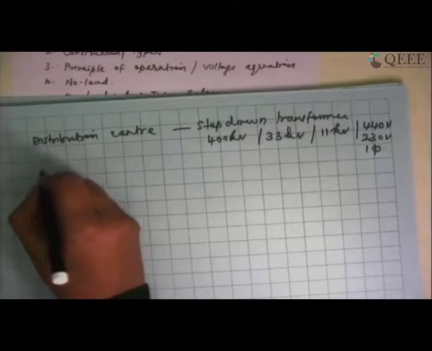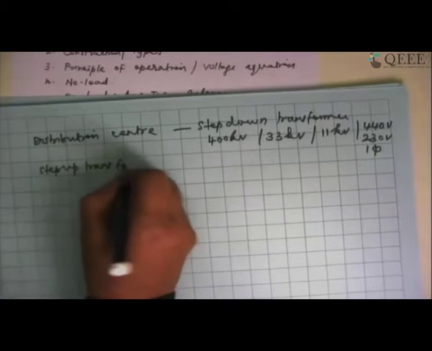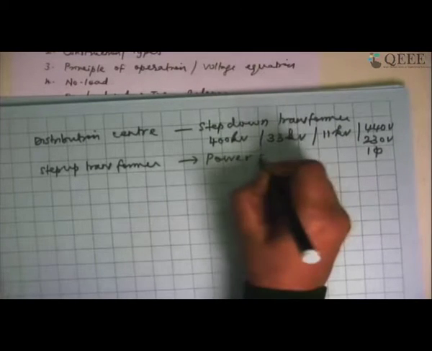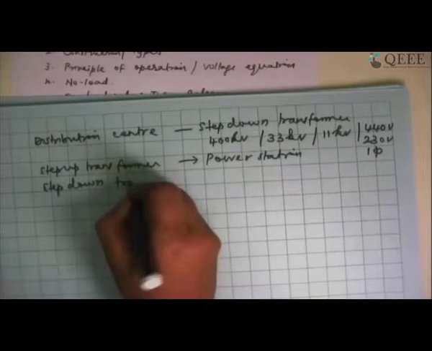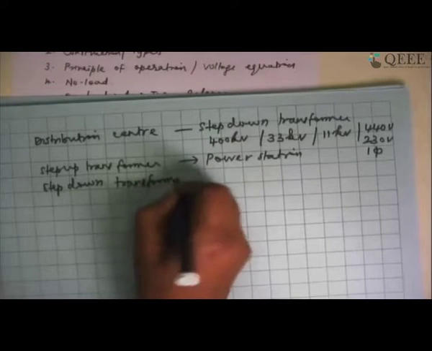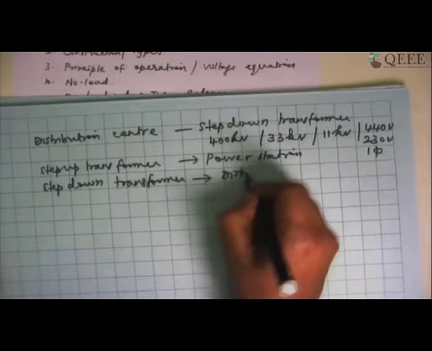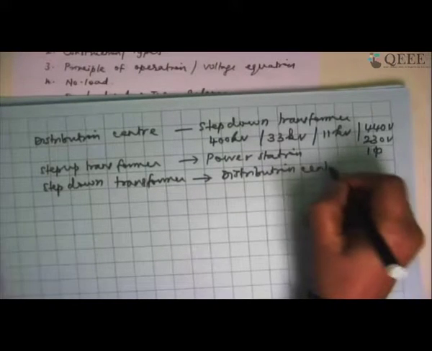So we essentially have a step up transformer in the power station and a step down transformer at the distribution level. All these things will be working at 50 Hertz. They will not work at any high frequency. So all these are 50 Hertz transformers.